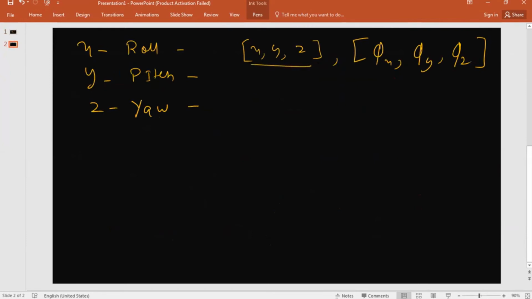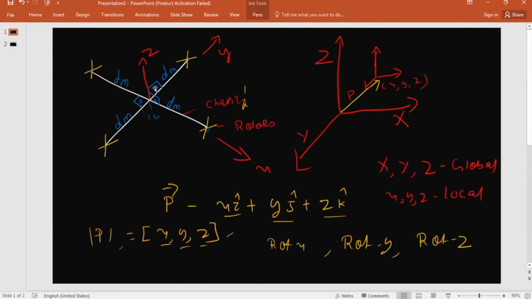X, Y, Z are the positions, and phi x, phi y, and phi z, or theta x, theta y, theta z, you can use either. Here I'll be using phi. Phi x, phi y, and phi z are the orientation of the drone with respect to the coordinate system. This is a global coordinate system.